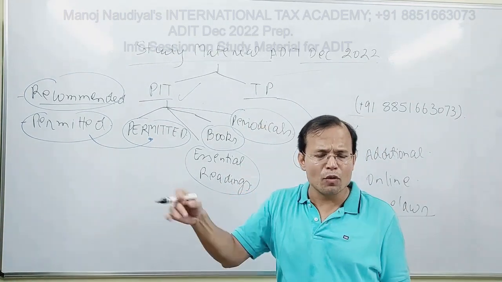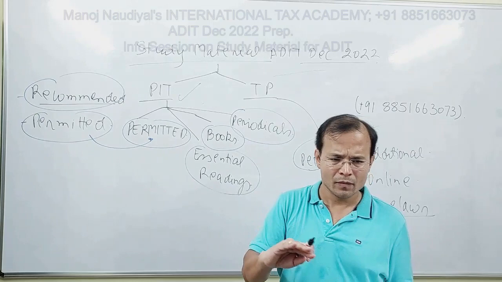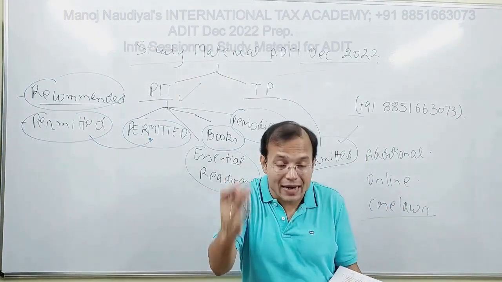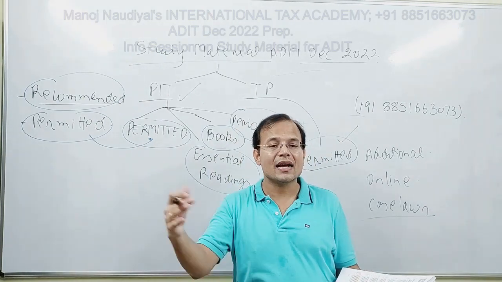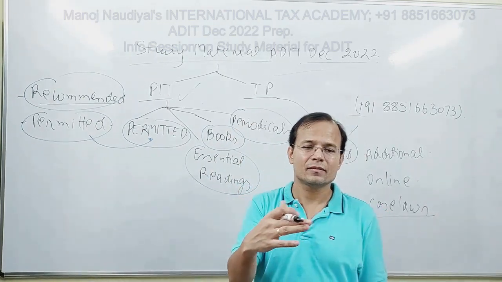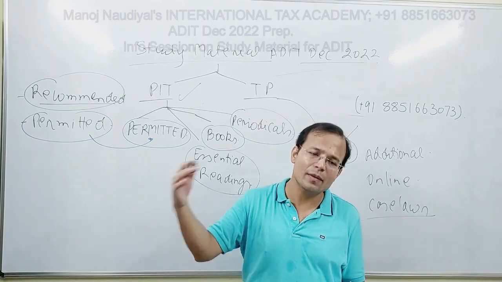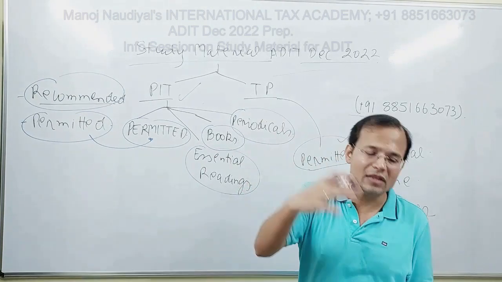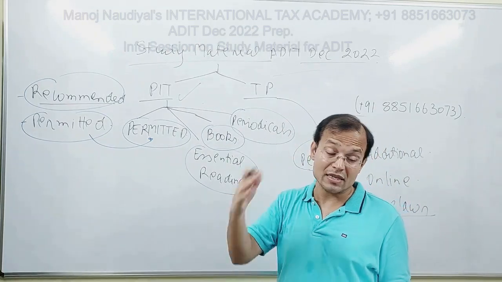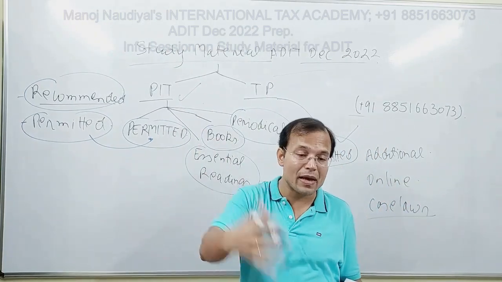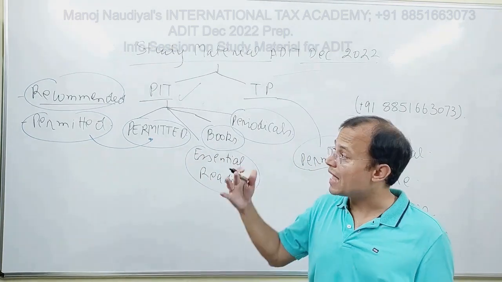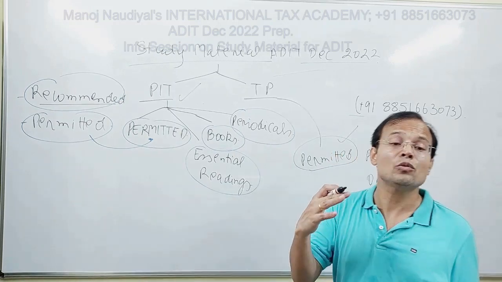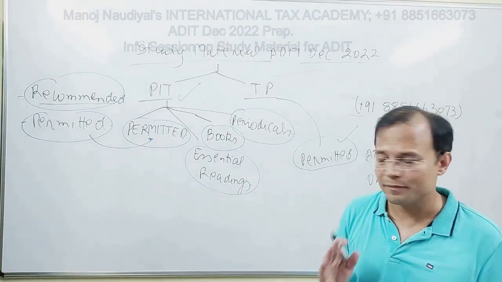So all those reports you would ultimately have to prepare. But if you go through the OECD 2022 guidelines, they contain everything. They contain all the reports which came after the 2017 guidelines were released, as well as the 2017 version. So it is absolutely judicious, it is absolutely prudent that you prepare from the 2022 guidelines, and that is what International Tax Academy did. We completed the TP module based upon the 2022 guidelines, right?